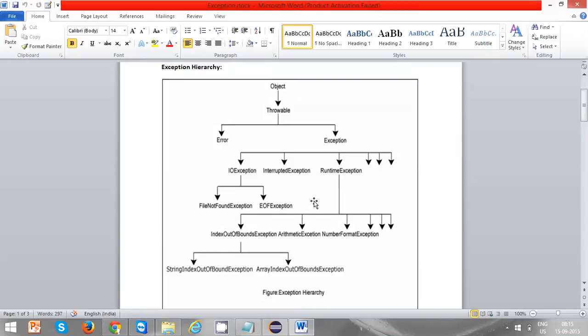Again, in RuntimeException you can see many things, and in IOException you can see FileNotFoundException and EOFException. So here broadly we need to discuss what is an error and what is an exception. No need to discuss everything. At the high level we can discuss IOException and RuntimeException. So let's discuss what is an error and what is an exception.